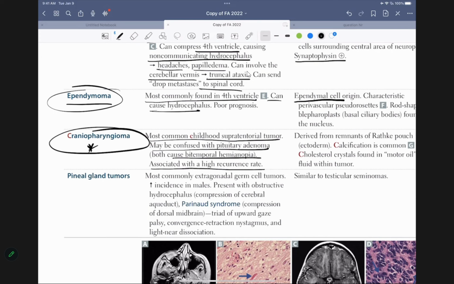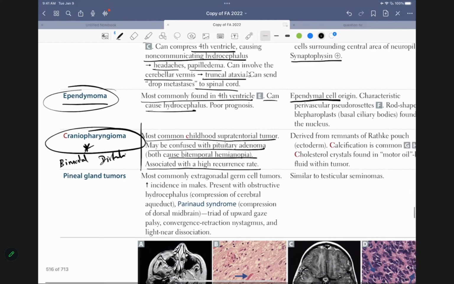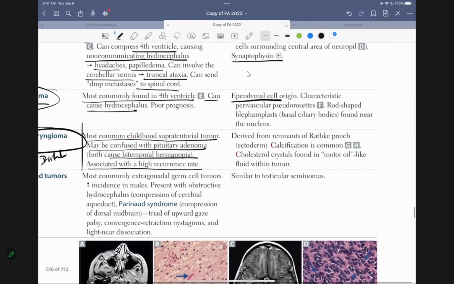Associated with high recurrence rate, folks, okay? So they asked that. This is another disease that has bimodal distribution. What is bimodal distribution? Either it happens in very young kids or it happens in very older people, folks, okay? So that's bimodal distribution. They continue to ask, it's derived from remnants of Rathke's pouch ectoderm.